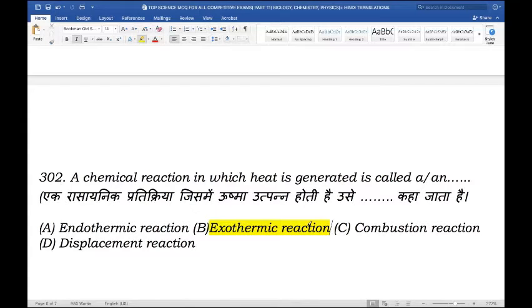Exothermic reaction releases energy, usually in the form of light or heat. Energy is released because the total energy of product is less than the total energy of reactants.